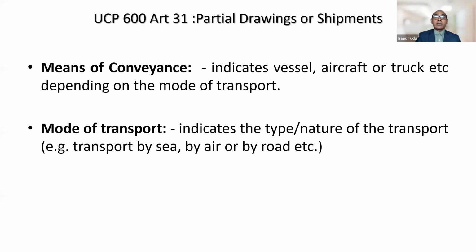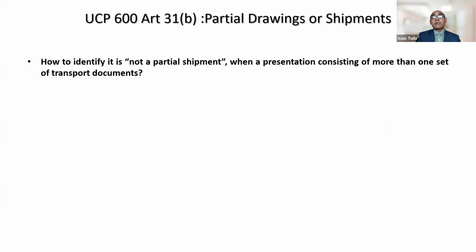So with this background, we will understand Article 31B in detail. We will first understand how we will identify that it is not a case of partial shipment. Okay, how to identify it is not a partial shipment case when a presentation consists of more than one set of transport documents. So you have received one presentation, and there you find two different sets of bills of lading, right?